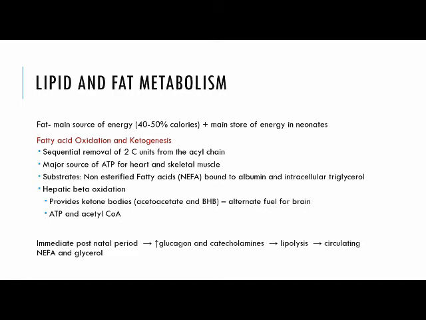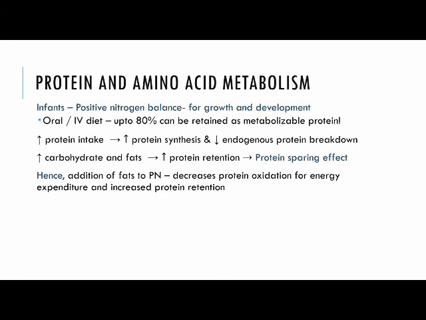Lipid and fat metabolism. Fat is the main source of energy in neonates, where 40 to 50% of the calories are derived from it, and it's the main store of energy in neonates. It is used within 3 months of life, and most important are phospholipids and fat-derived lipids for cell membrane synthesis. Fatty acid oxidation and ketogenesis occur by sequential removal of 2 carbon units from the acyl chain, and it is a major source of ATP for heart and skeletal muscles. The substrates used are non-esterified fatty acids bound to albumin and intracellular glycerol.